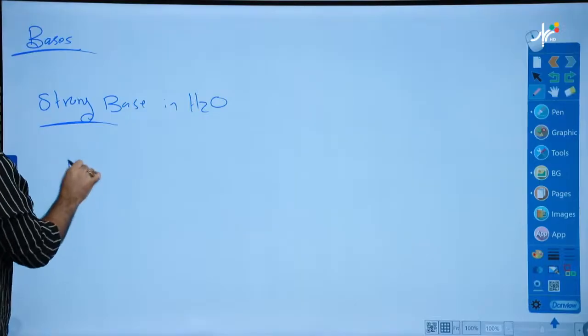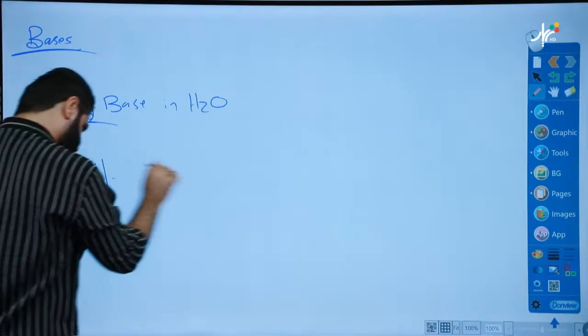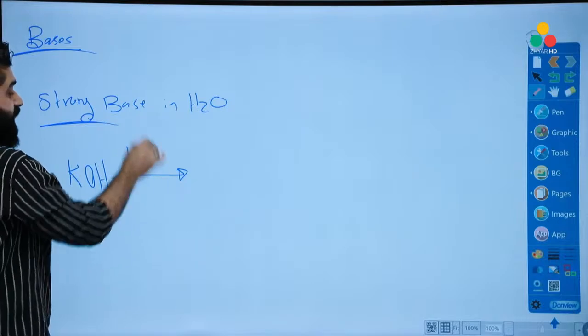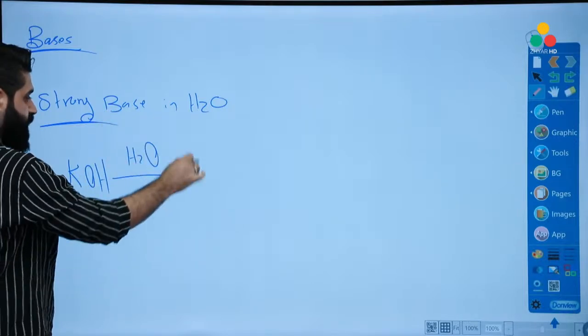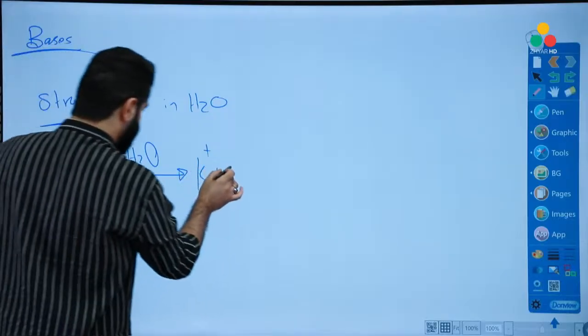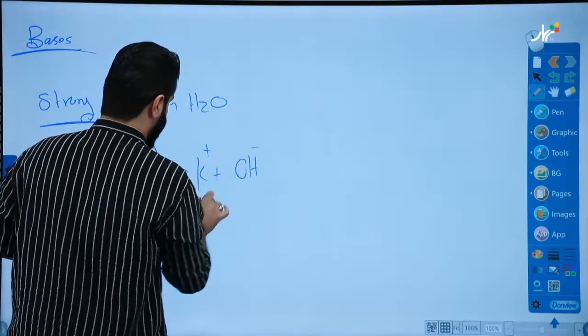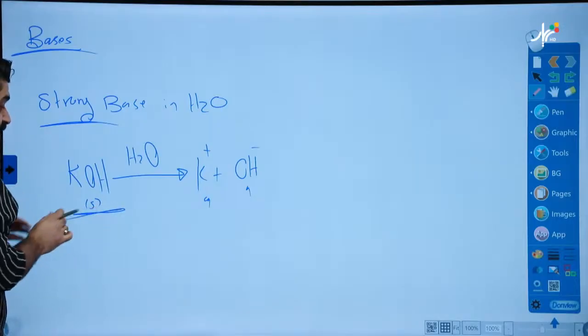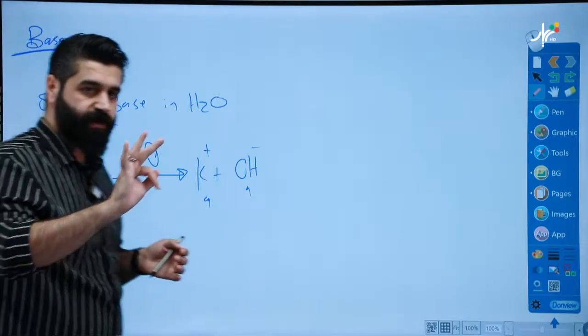Example, KOH. The dissociation reaction for KOH, water must be above the arrow. This is a solid state to form the ions, or to separate the ions, which are potassium and hydroxide anion, the aqueous. Let's identify KOH according to all the three theories.